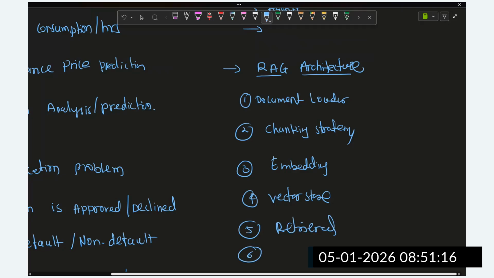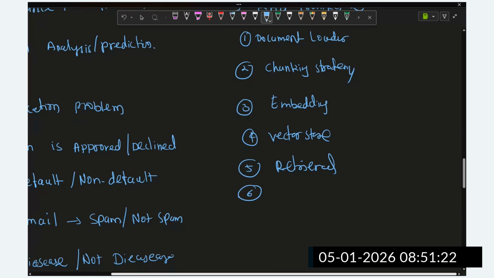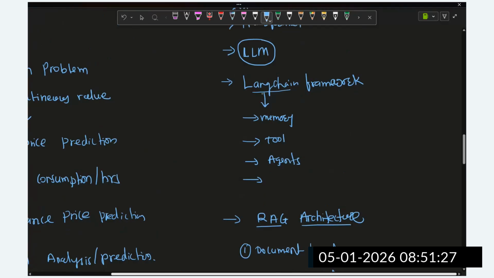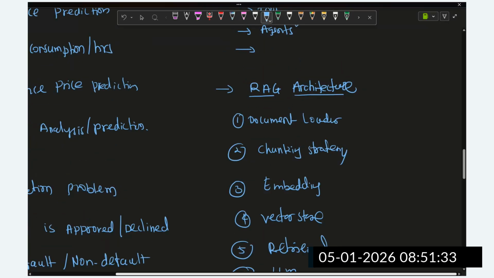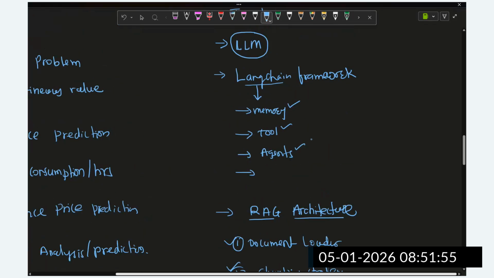Then memory, tools, agents. In the RAG architecture the LLM model will be there, memory will be there. So this is how the LangChain framework will provide all the components: memory, tools, agents, along with the document loader, chunking strategy, embedding models, vector stores, different types of retrievers, and the LLM model. This is how we are going to understand generative AI. Then we are going to understand what chains are, and the different chains it will provide.